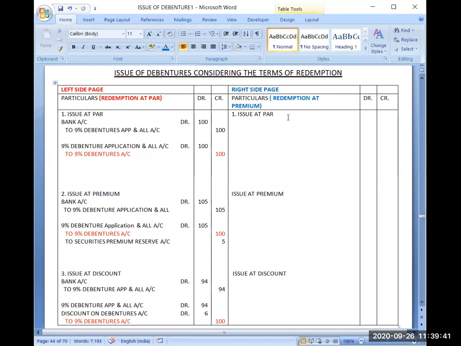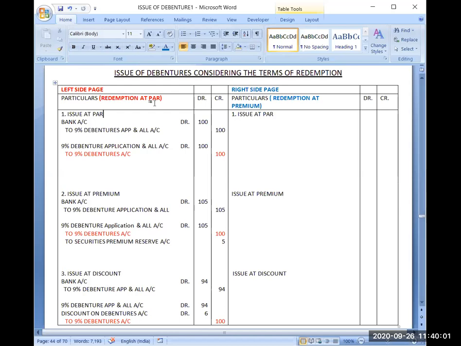The point which I want to highlight here is that even if you are familiar with the entries for issue of debentures at par, issue at premium, issue at discount, the entries will remain the same if the redemption is termed at par.